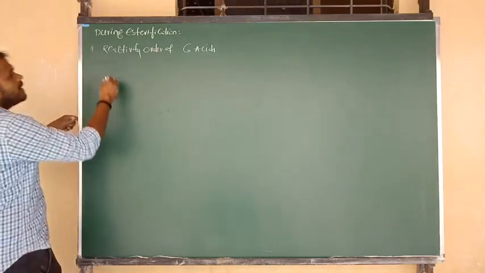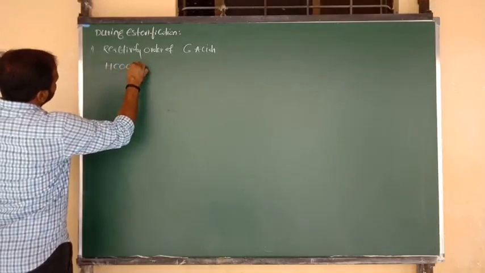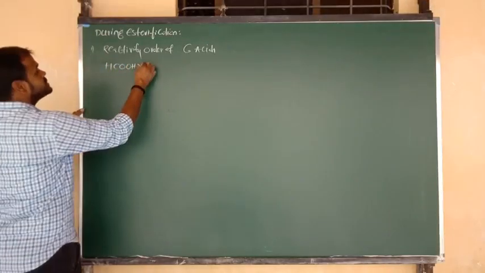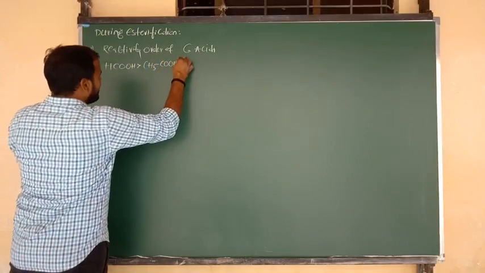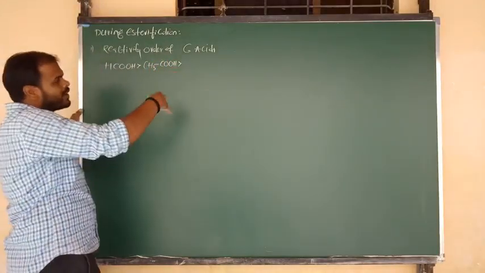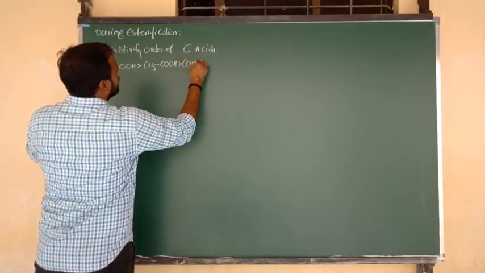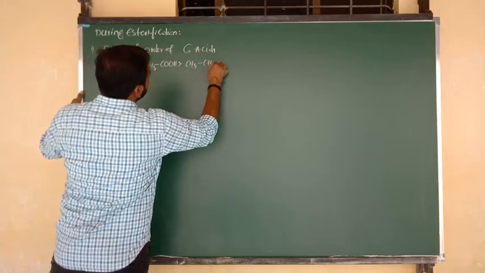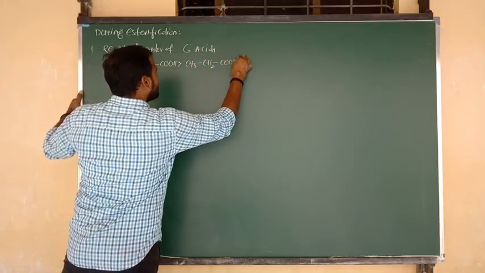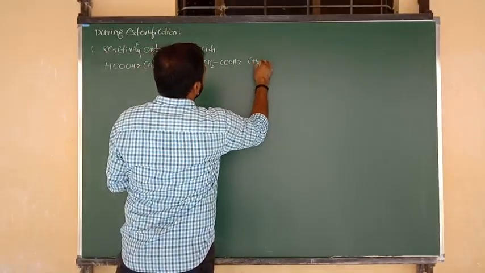That means a very simple carboxylic acid, that is formic acid, and after that acetic acid, and next I am going to consider one more methyl group, that is methyl acetic acid. And after that we can consider dimethyl acetic acid. What is the formula?